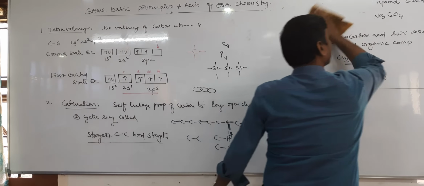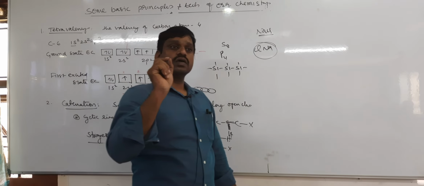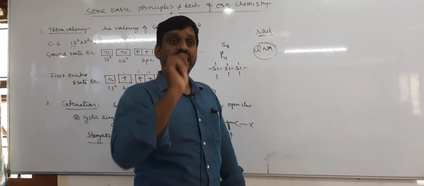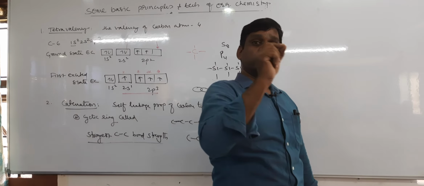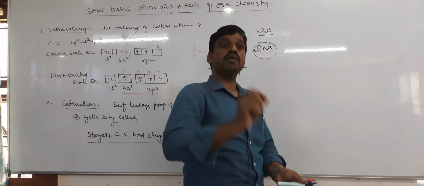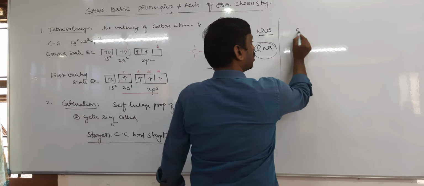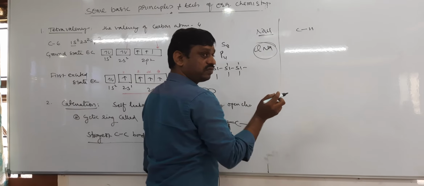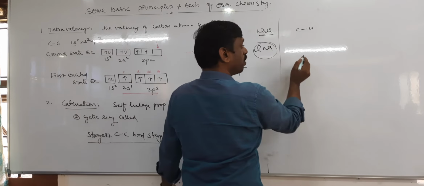To exhibit isomerism, there is one property. Covalent bond is of directional nature. A covalent bond has a particular direction. Therefore, a bond which has a particular direction can form isomerism. For example, if you see the carbon-hydrogen bond, this bond is in a particular direction only. If you take an ionic bond, what is the meaning of ionic bond?